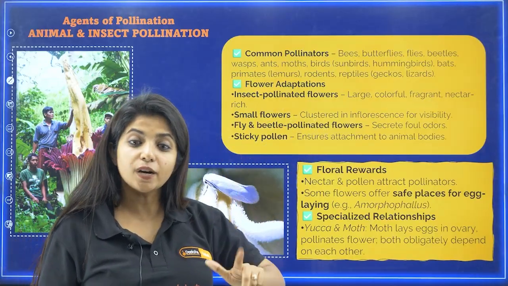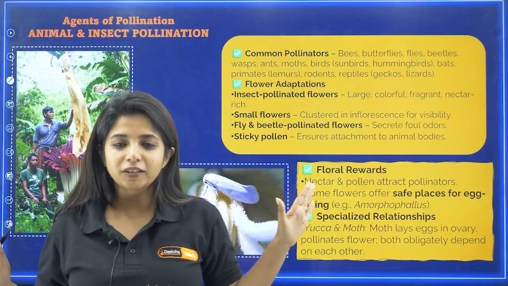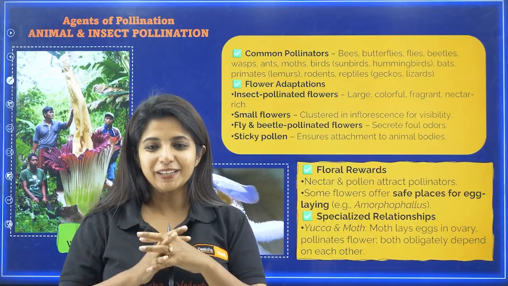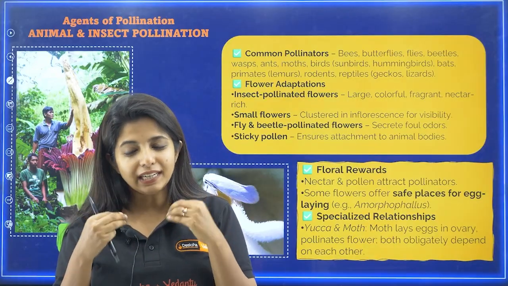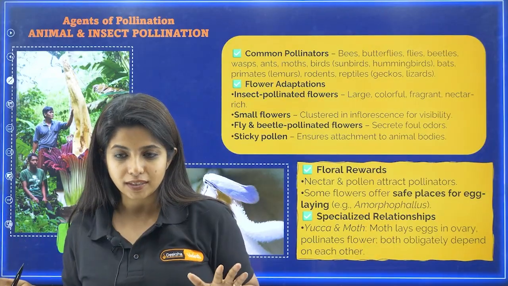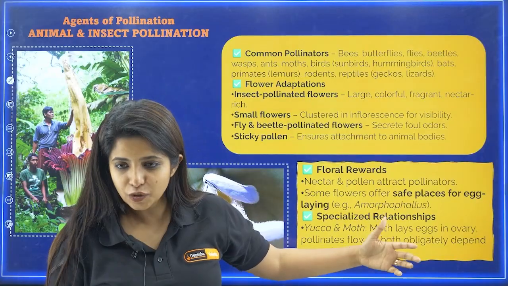Now, there are certain floral rewards also. They show cooperation. They are like, please do pollination, we can give you nectar, we can give you pollen grains to eat. You take and eat some and carry some away. So nectar and pollen attract the pollinators, my dear children.